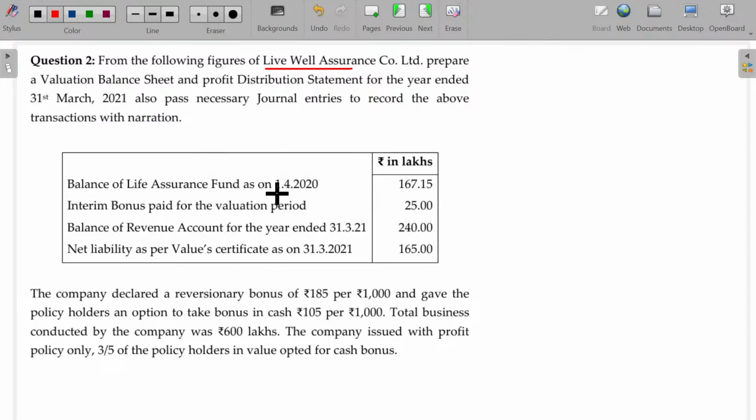Balance of life assurance fund as on 1/4/2020 is 167.15. Interim bonus being 25.